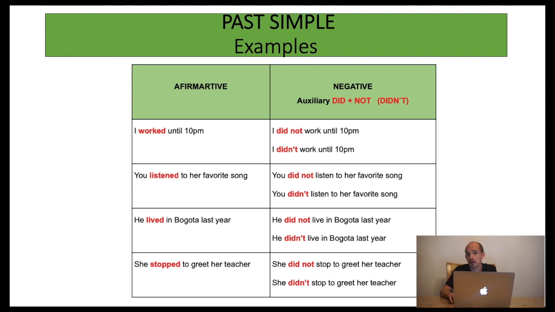When we want to express the past simple in a negative form, we need the auxiliary verb to do. For example, I did not work until 10 p.m., or the contraction, I didn't work until 10 p.m. You did not listen to her favourite song, or you didn't listen to her favourite song. He did not live in Bogota last year, or he didn't live in Bogota last year. And she did not stop to greet her teacher, or she didn't stop to greet her teacher.